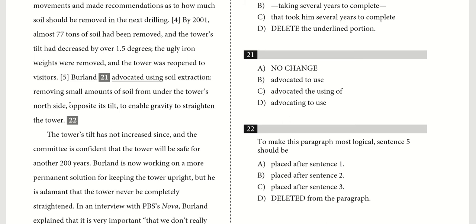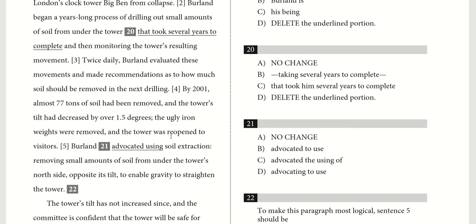Alright, so we want to find the most logical place to put sentence 5. In sentence 5, it's just described that Berland advocated using soil extraction, then a small definition of what that is, or how to use it. But what's strange here is that where it's currently placed, it's a little bit backwards, right? Because here we have basically a pretty in-depth description of what he did, but only at the end are we told that he advocated using soil extraction in the first place, right? So that's a little bit backwards.